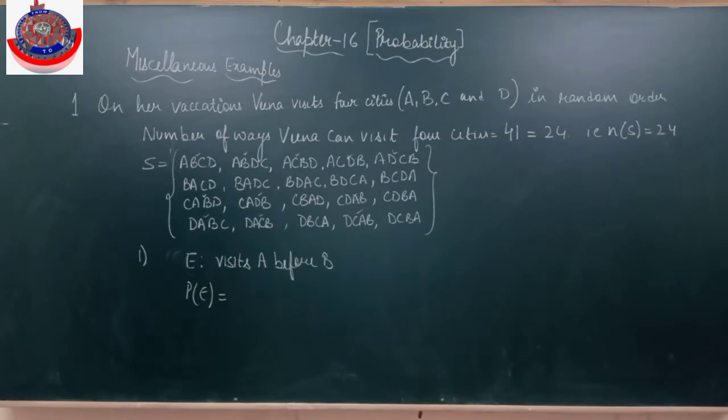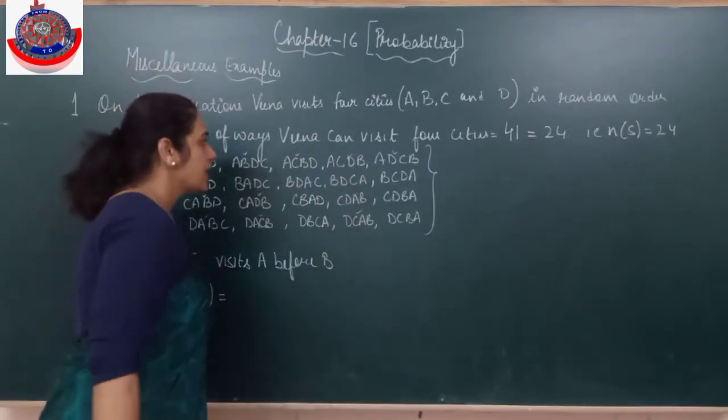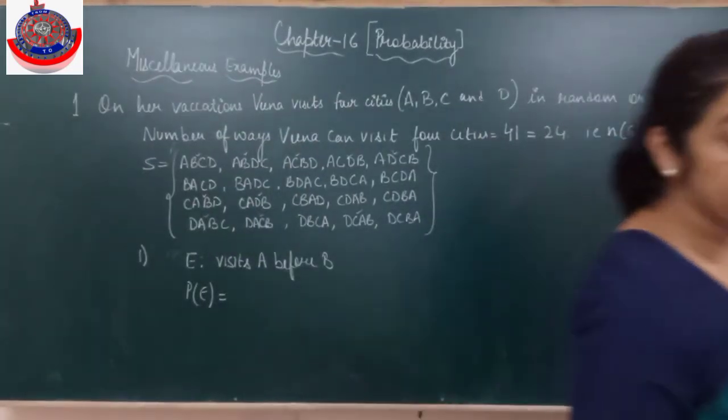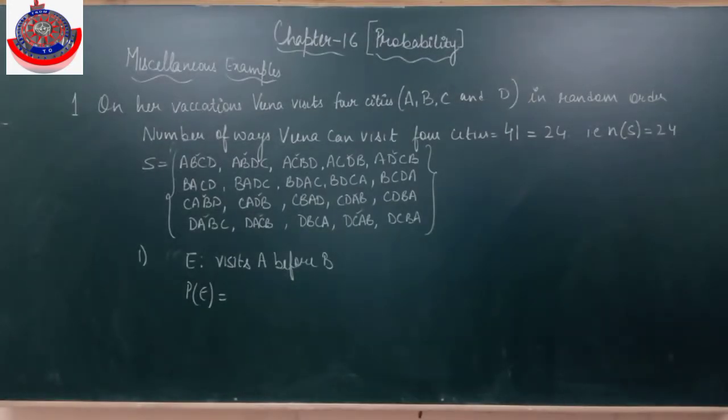It will be ABCD, ABDC, ACBD, ACDB, ADCB, and ADBC. We have left one in this. One combination was left, that we need to write.